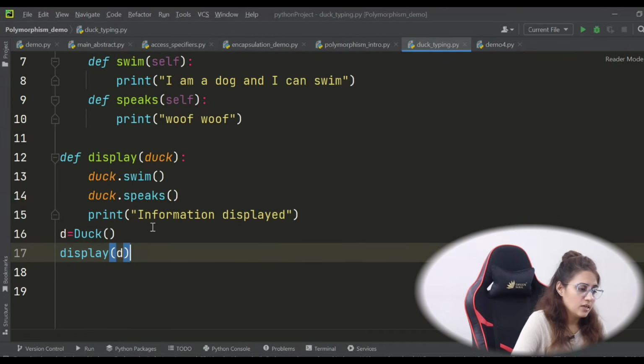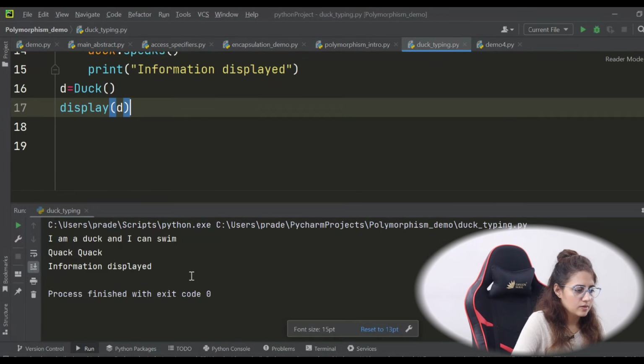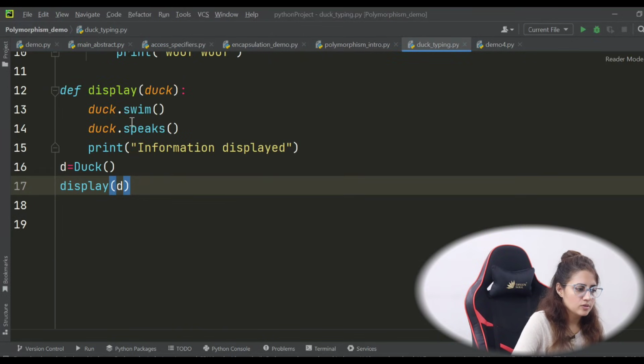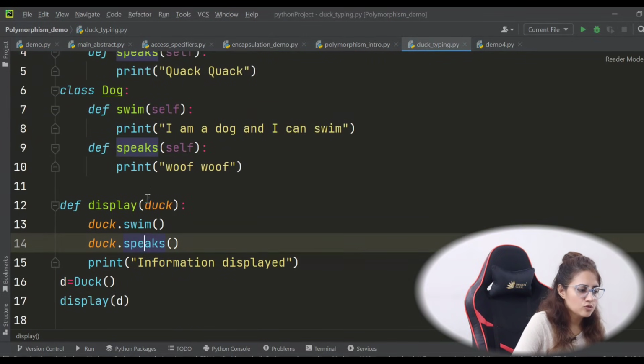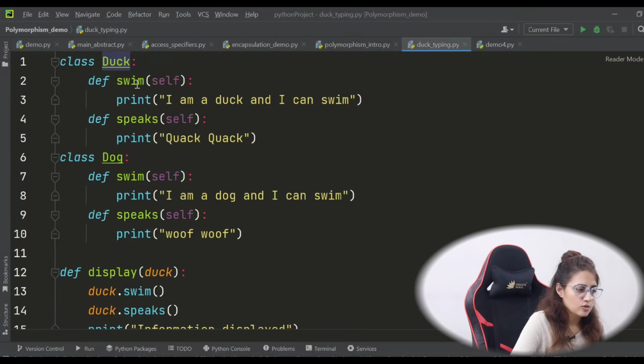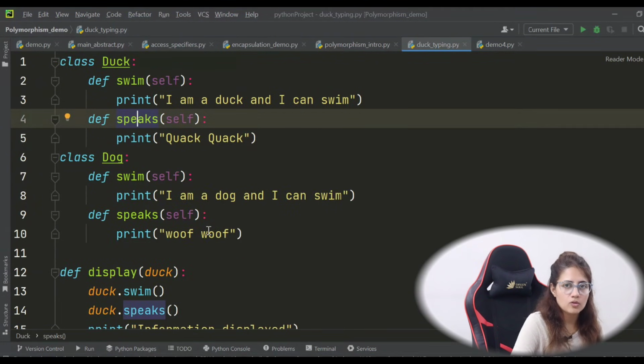Let's run this and see. See, I'm a duck, I can swim, quack quack, information displayed. Both functions of this object are from the Duck class, so these two are called.